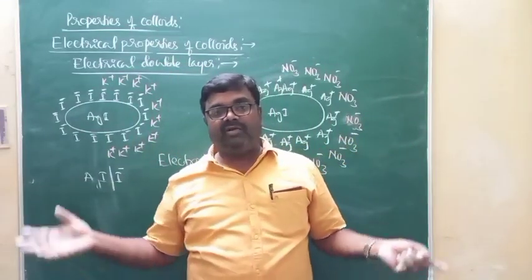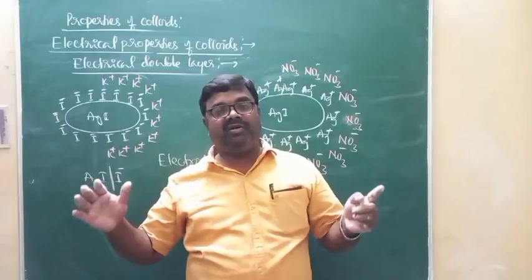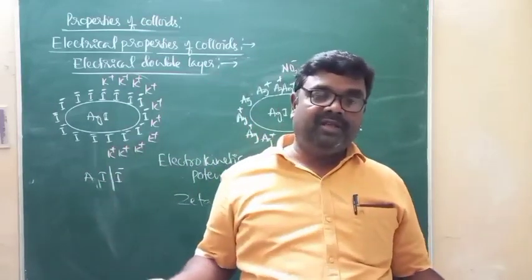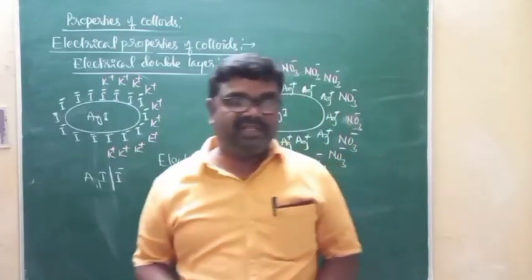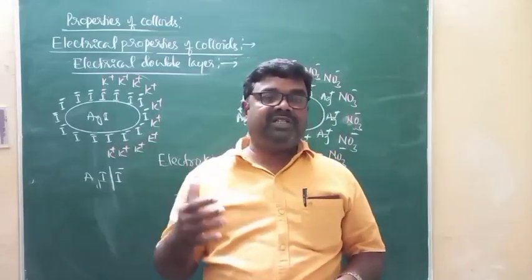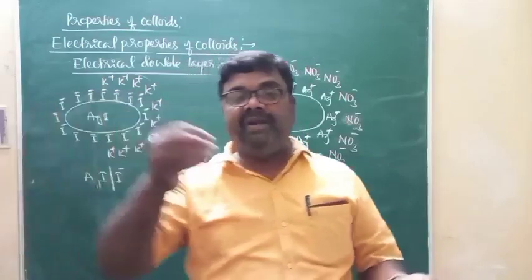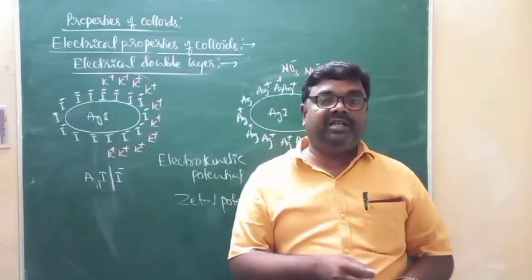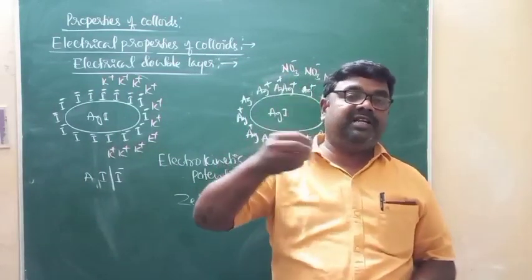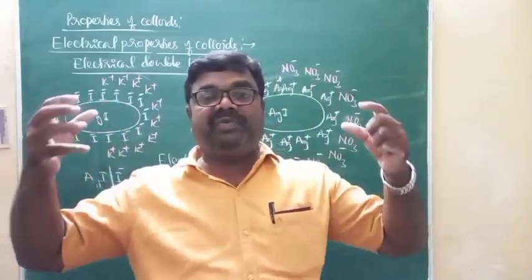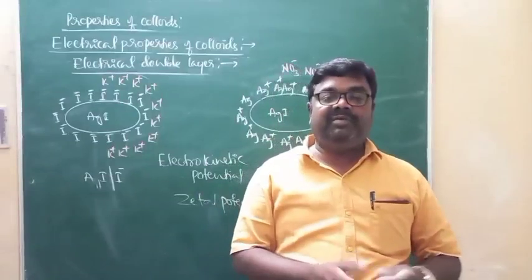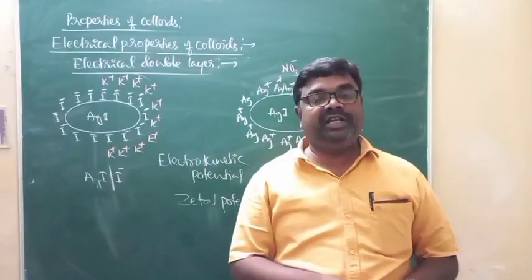What happens? The colloidal particles undergo mutual repulsion. If all colloidal particles are characterized by similar charges on their surfaces, there is a force of repulsion among the colloidal particles that prevents aggregation of colloidal particles. If aggregation is prevented, naturally the colloidal particles will remain suspended in the dispersion medium, and thereby that imparts stability to the colloidal particles.